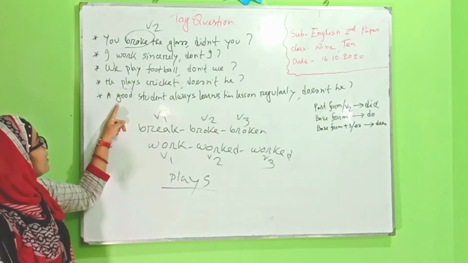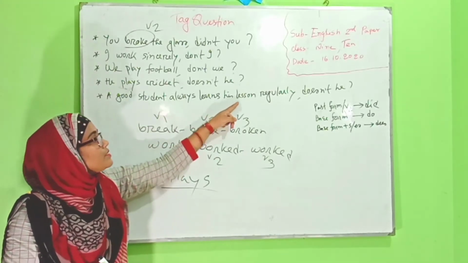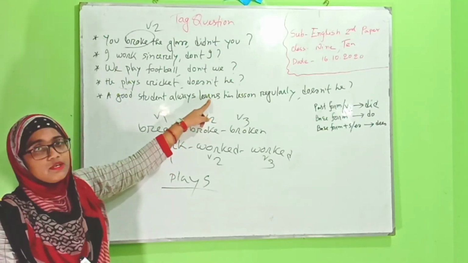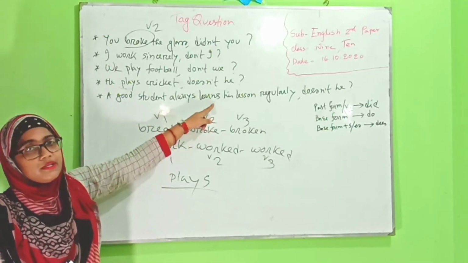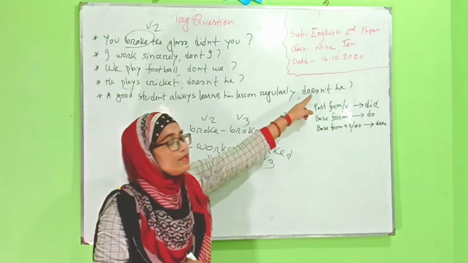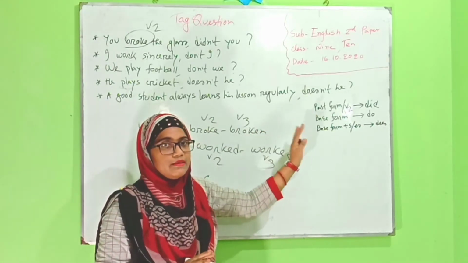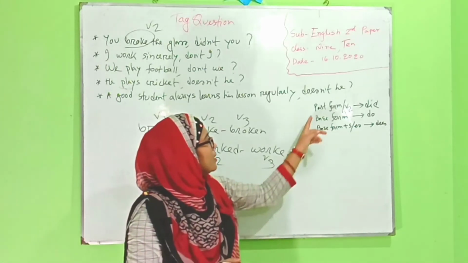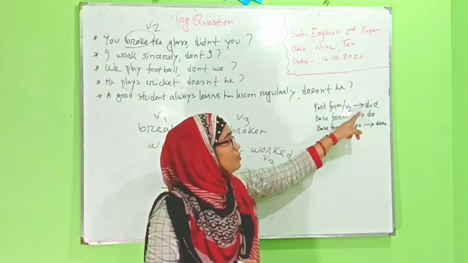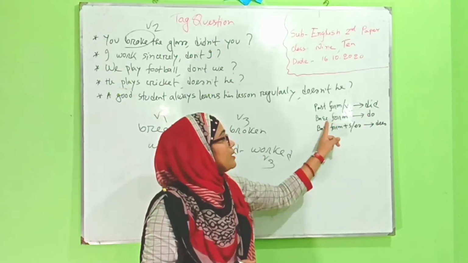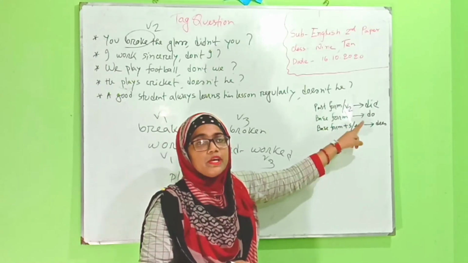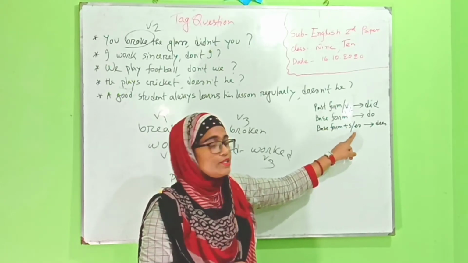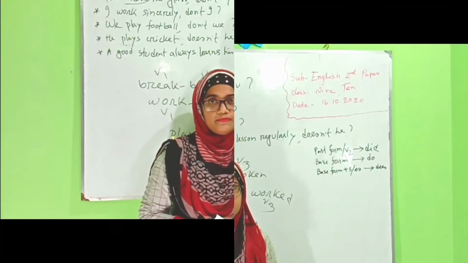Then the next one: a good student always learns his lesson regularly. What is the verb here? Learns, and it is verb 1 added with s, so we use doesn't here. Clear? Let me explain again. In case of past tense, or verb 2, we have to use did. In case of the base form of the verb, we have to use do. And for base form plus s or es, we have to use does.